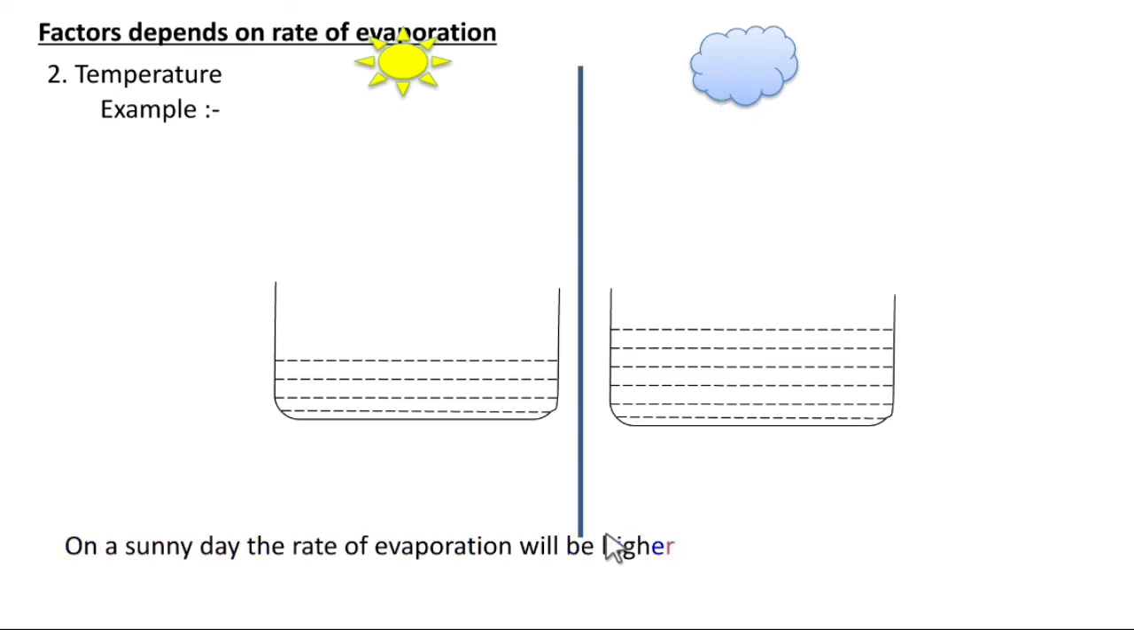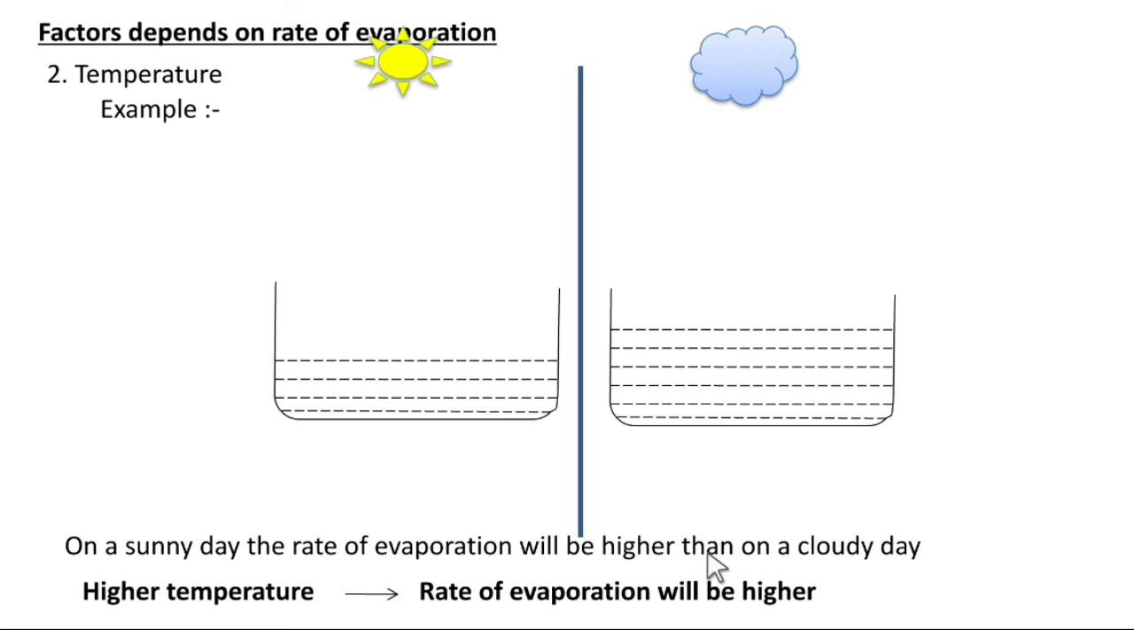So on a sunny day, you can see the rate of evaporation is higher than on a cloudy day. So in short, we can say if the temperature is high, then the rate of evaporation will be higher. If the temperature is less, that is on a cloudy day, then the rate of evaporation will be slow.